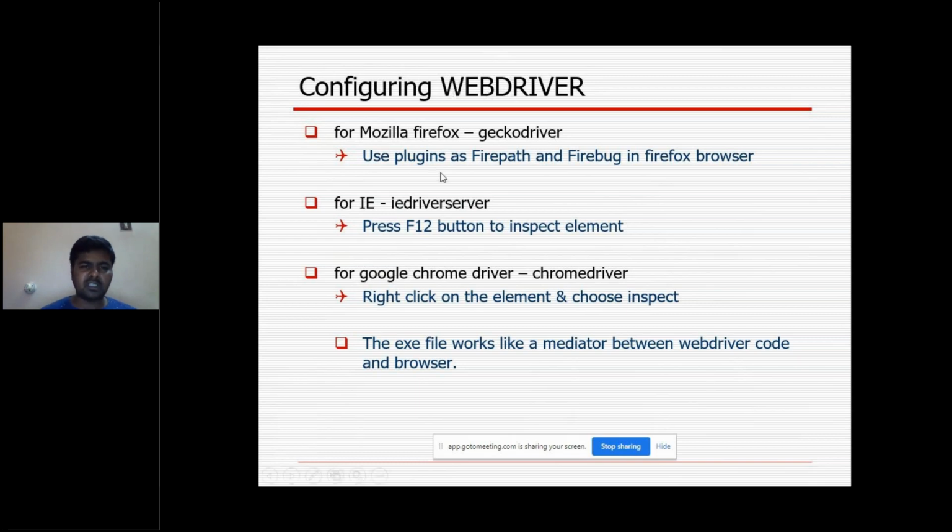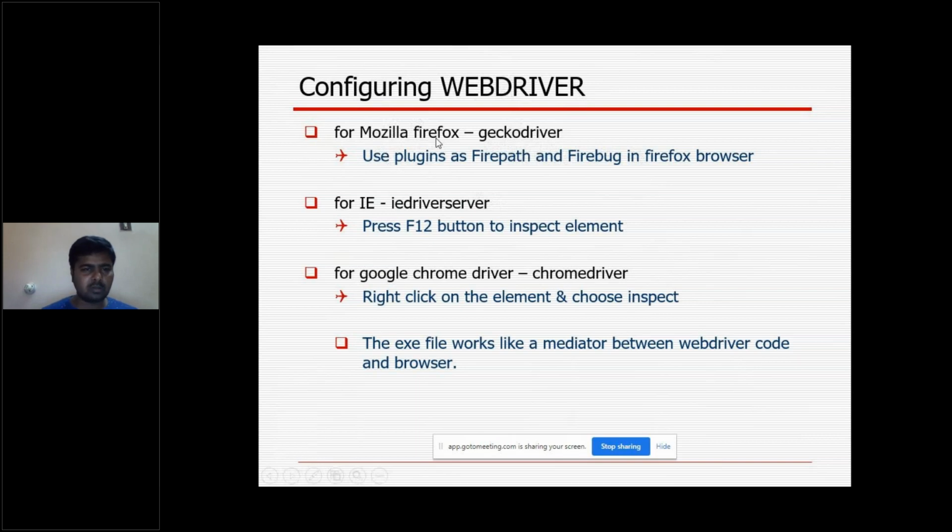It means even if you have already installed Mozilla Firefox, IE, or Google Chrome in your system, that is not the main thing. For the Selenium WebDriver, separate exe files are there. Gecko driver.